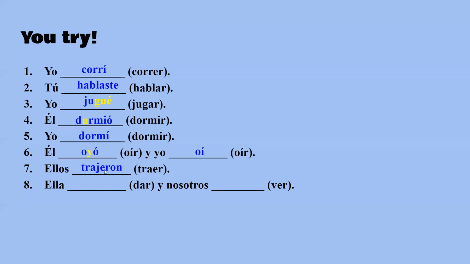You don't have to have an I when there's a J there. And that, what I just said, that's only for ellos or ellas. Dar, dio, that's very irregular, and then nosotros vimos, also very irregular.